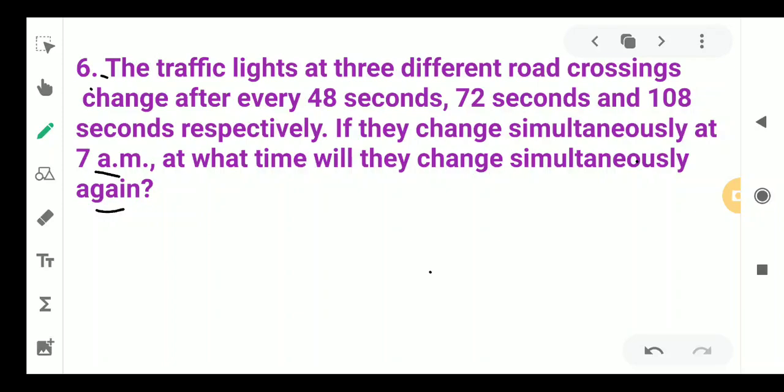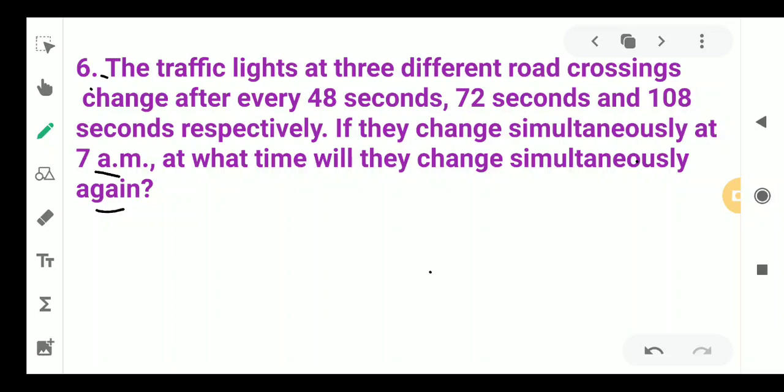There are red, green and yellow, and they have different blinking times, meaning they light up at different times. Now he's saying the first light re-blinks after 48 seconds, the second one after 72 seconds, and the third one after 108 seconds. Now if they started together, changing or blinking at 7 a.m., then after what time will they blink again together, because their blinking times are different.